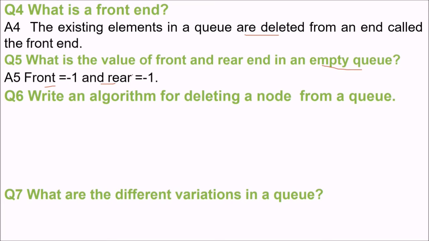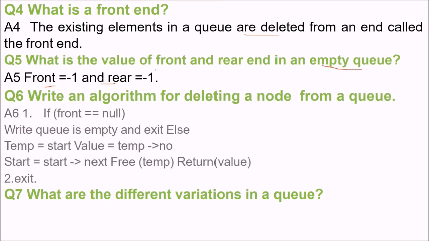Write an algorithm for deleting a node from a queue. So you want to delete a node from a queue. This is a simple implementation. If front is equal to null, there is no one standing, then we say that the queue is empty and we exit. Otherwise, if it is not empty, there are people standing, there are elements inside it.